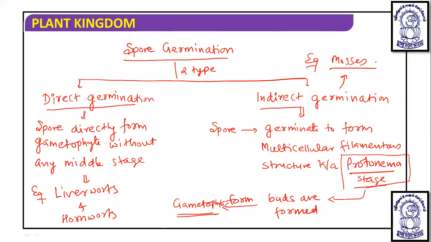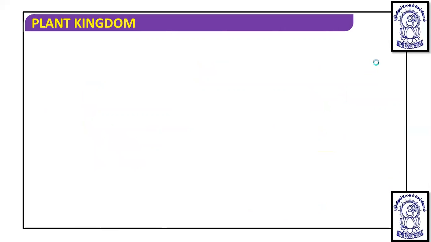So now I hope you have understood the life cycle completely in detail. So this life cycle is haplodiploidy. We need to note down some of the points which we have understood from the life cycle. What have we understood from the life cycle?